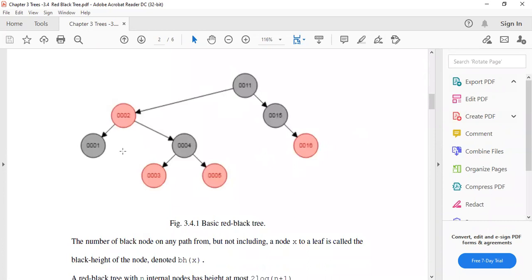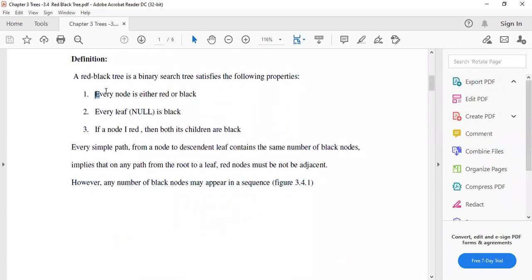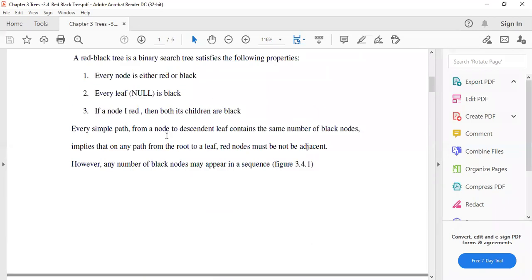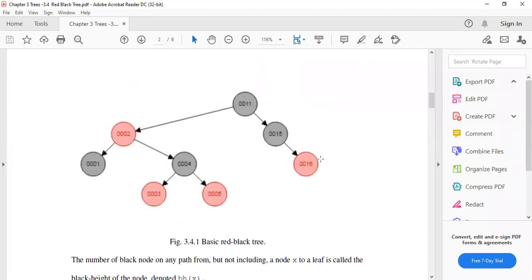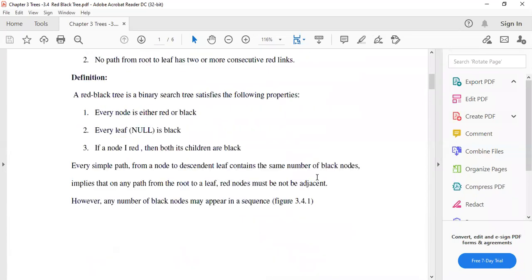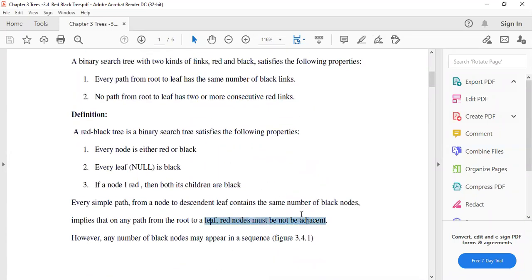That's a leaf node. Okay, यहाँ पे leaf node कौन से? Every leaf null is black. Every node is either red or black. Yes, every node is either red or black. Then every leaf is black. यानी कि आने वाला black होगा, इसके आगे जो आने वाले हैं यहाँ पे या यहाँ पे they will be black. And there should not be any consecutive red nodes on any path. Okay, adjacent नहीं होने चाहिए.